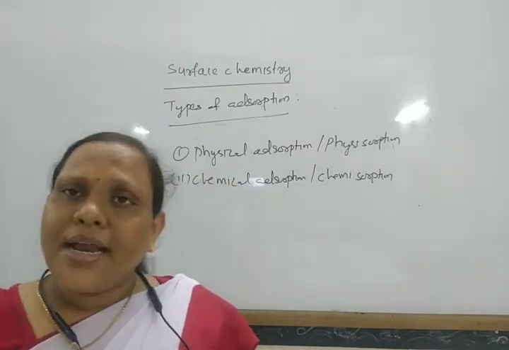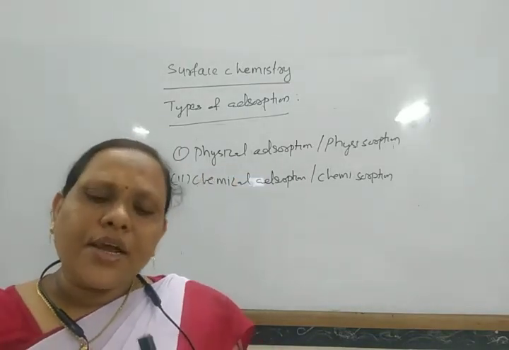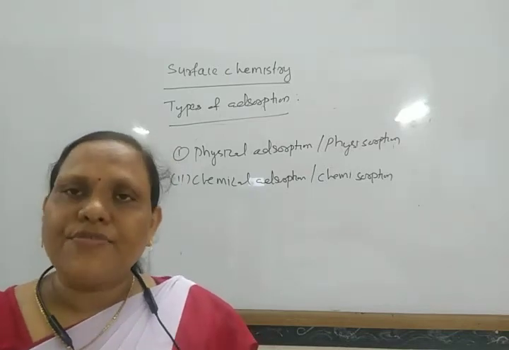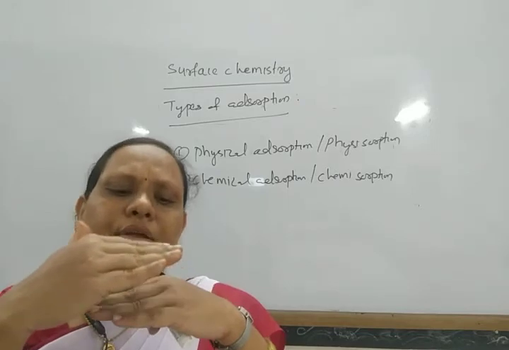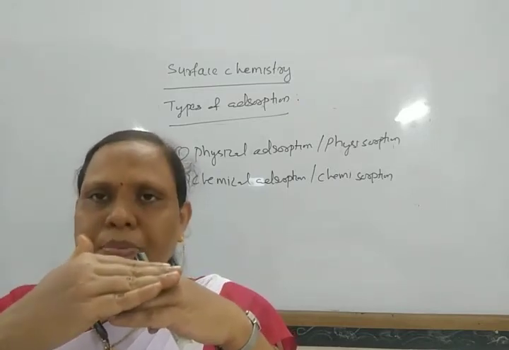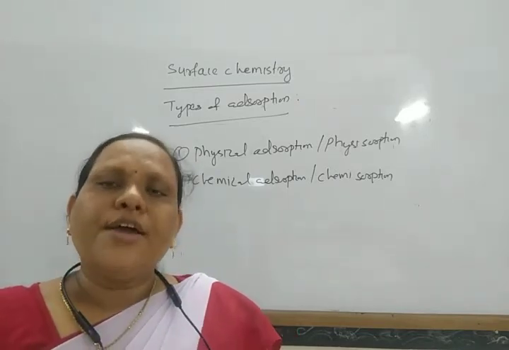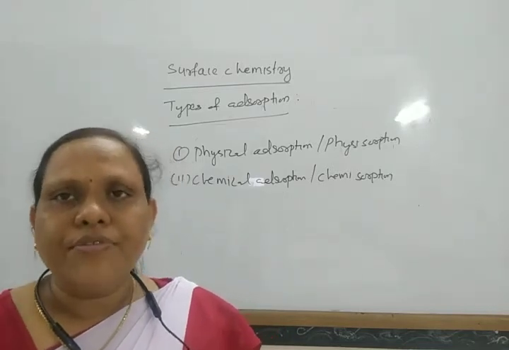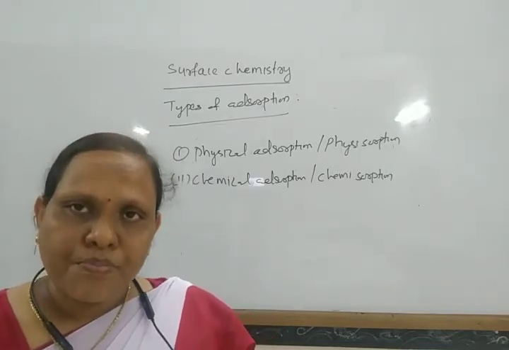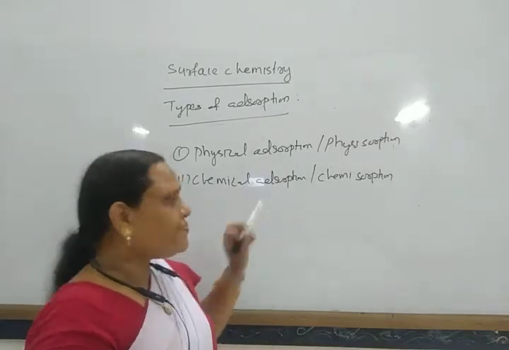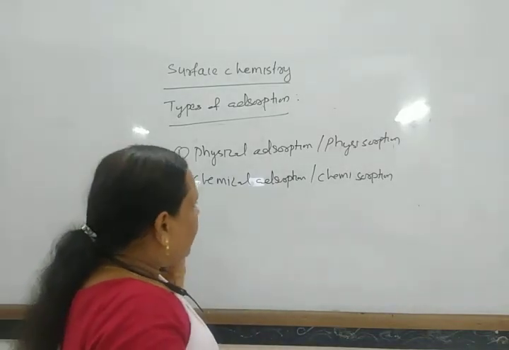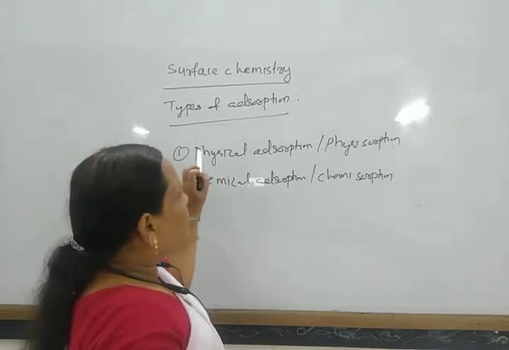But in chemical adsorption, generally a compound is formed, and between this adsorbate and this adsorbent there is a chemical force of attraction. In this way there is a formation of a new type of compound. The surface compound is generally formed in chemical adsorption.